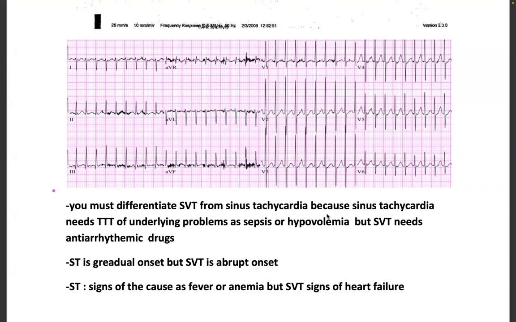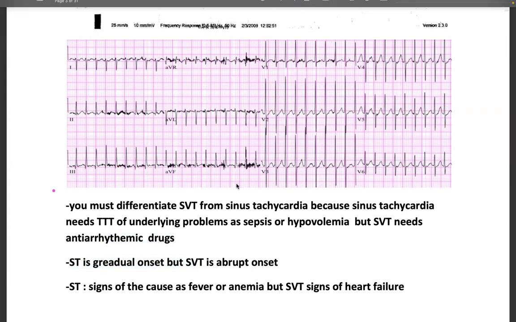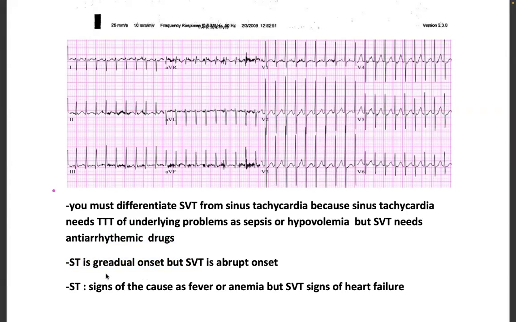For sinus tachycardia, usually we treat the underlying cause, but for SVT, we need to give antiarrhythmic medications. Sinus tachycardia is gradual in onset, but SVT is abrupt in onset. That is why it is called paroxysmal supraventricular tachycardia.